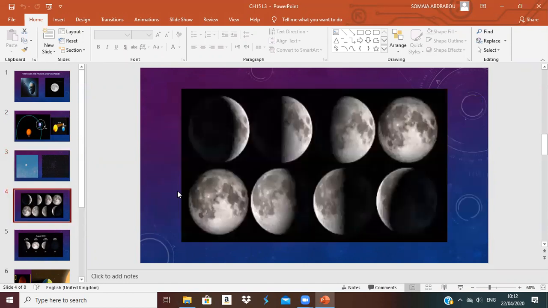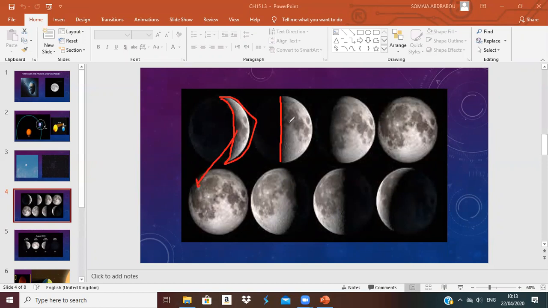Here it is, the different shapes of the moon. We call them phases. What is the meaning of phase? Only the part that gets lighted by the sun, we will see it. This means only the part that gets the sunlight is reflected to our earth. So this is the phase of the moon that we can see from our earth.